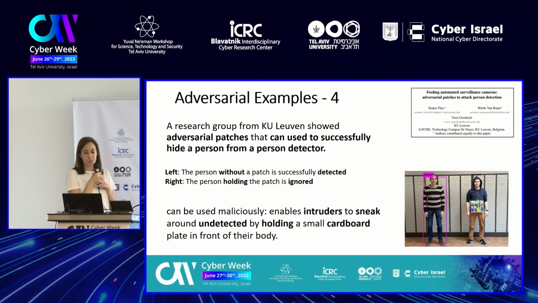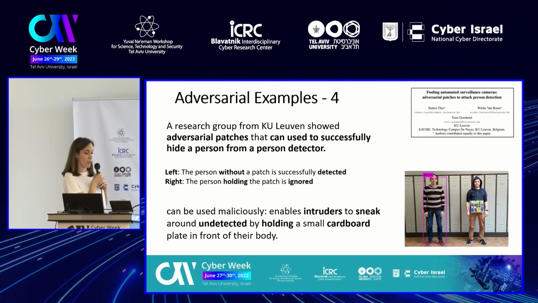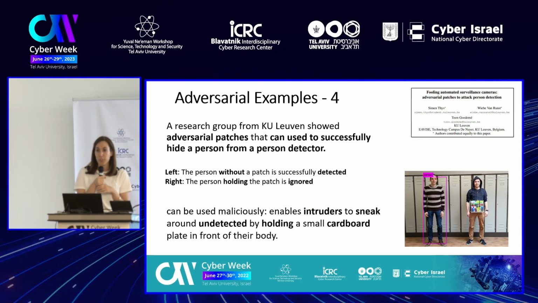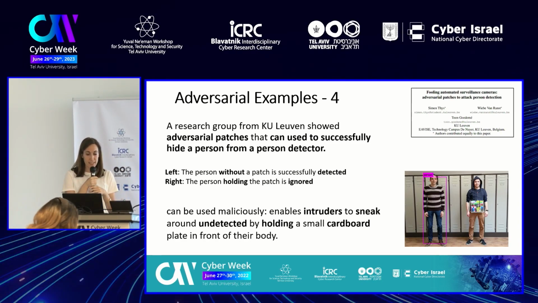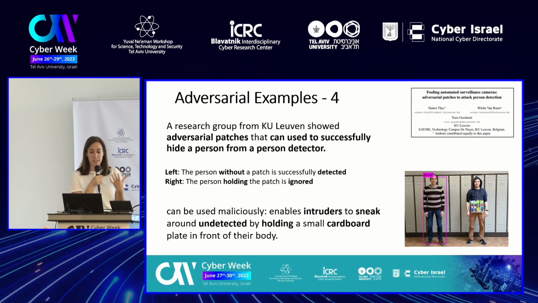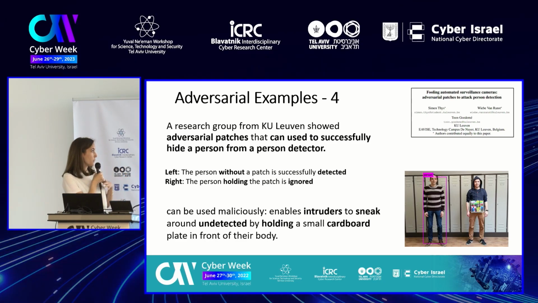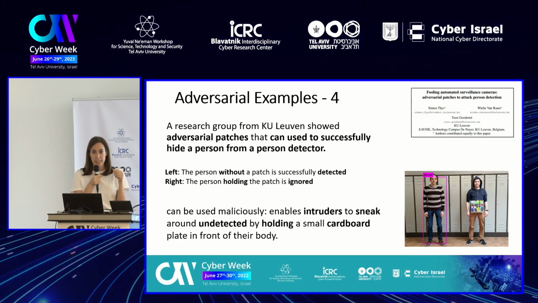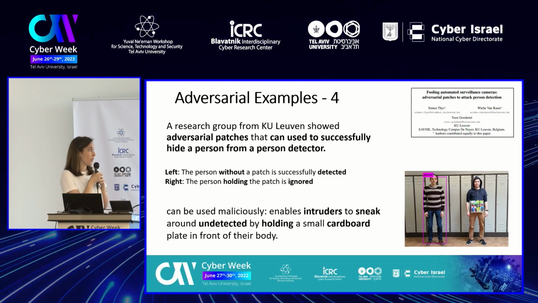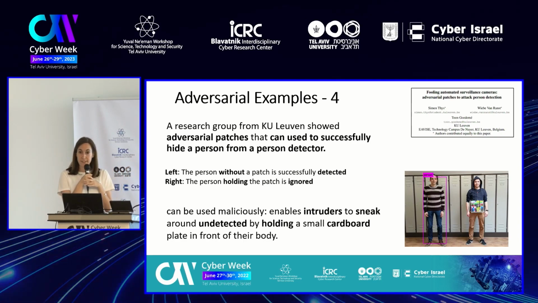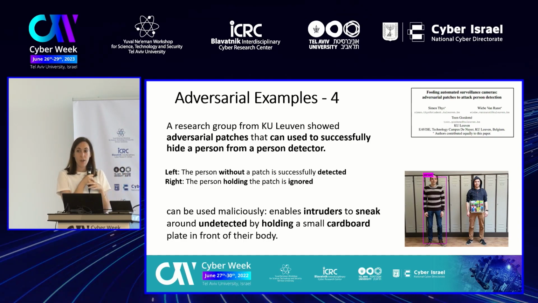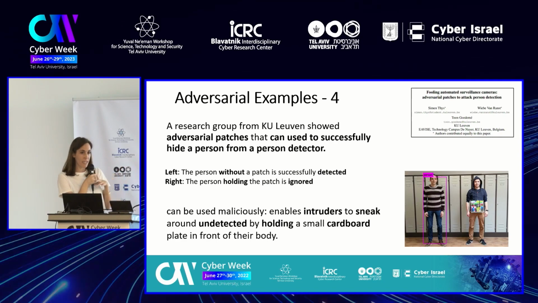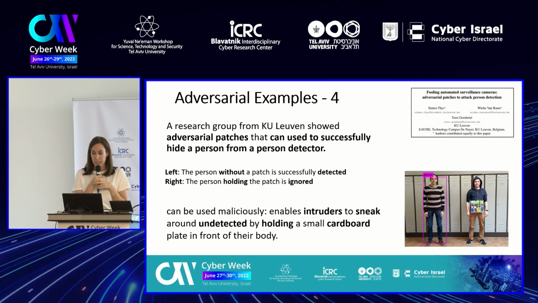A research group from KU Leuven also showed that adversarial patches can be used to successfully hide a person from a person detector. As you can see, the person on the left does not hold this adversarial patch. Therefore, the person detector detects this person. On the other hand, the person on the right does hold this adversarial patch.